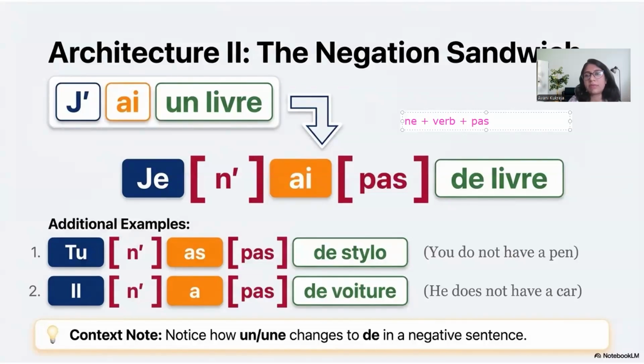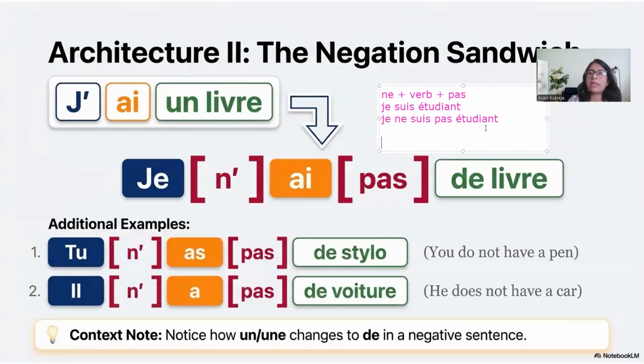Can you remember this, everyone? Ne plus verb plus pas. Whatever the verb, let's say I'm writing the sentence with the verb être. Je suis étudiant. How will we negate the sentence? I'm not a student in French would be? Who's going to try? Je ne suis pas étudiant. Right, everyone? Clear?